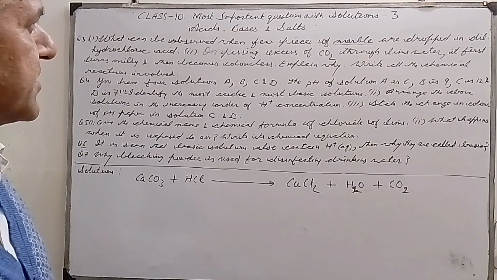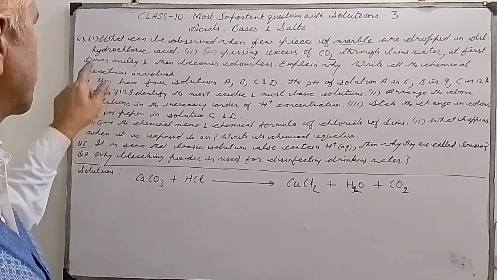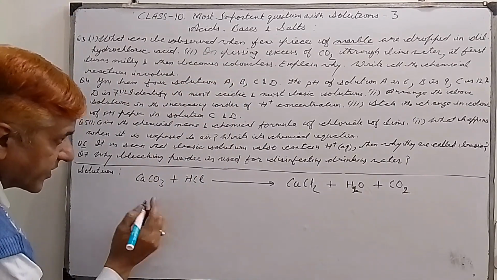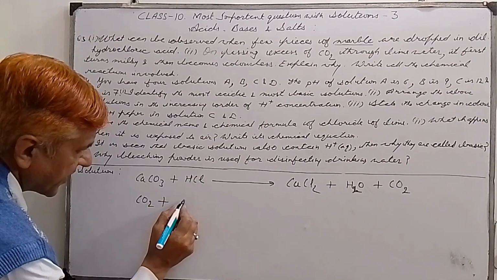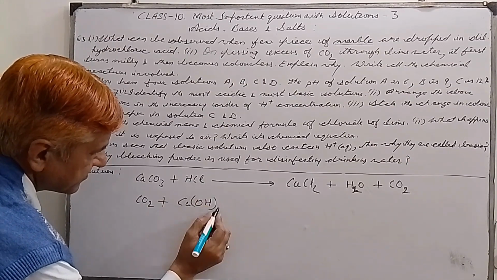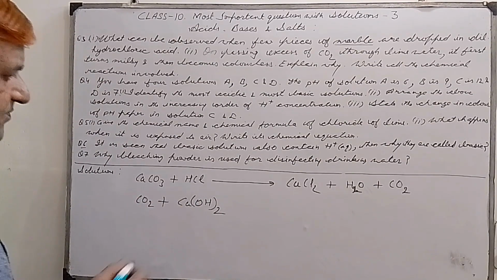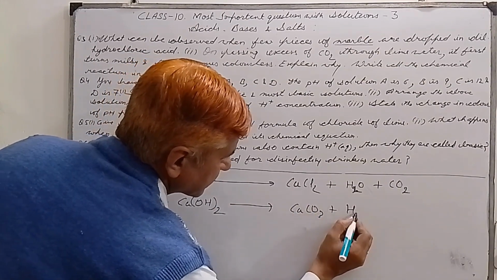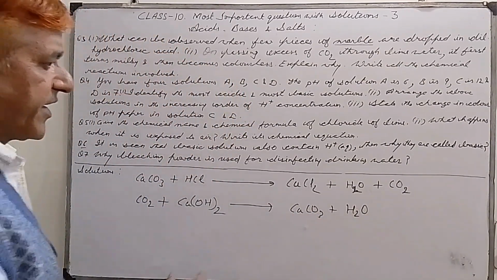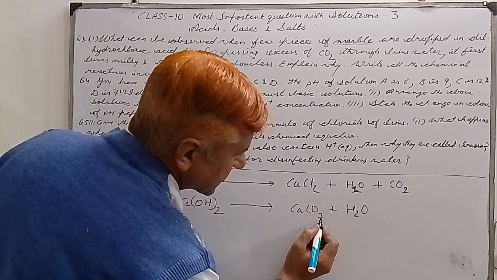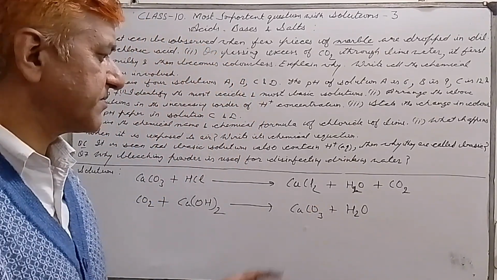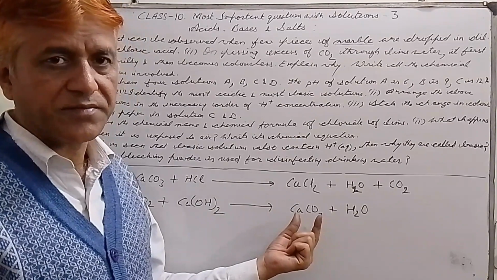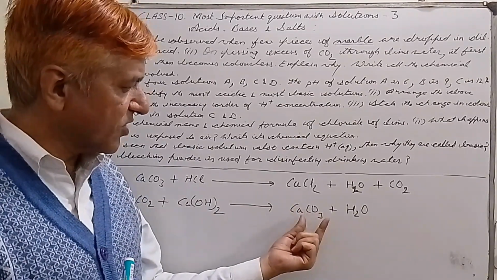Second part is, on passing excess of carbon dioxide through lime water, it first turns milky and then becomes colorless. Why? When carbon dioxide gas is passed through lime water, which is calcium hydroxide, please remember this, calcium hydroxide is lime water, calcium carbonate plus water are formed, and calcium carbonate is insoluble in water. So it is in the form of white precipitates. That is why lime water turns milky due to the formation of calcium carbonate.